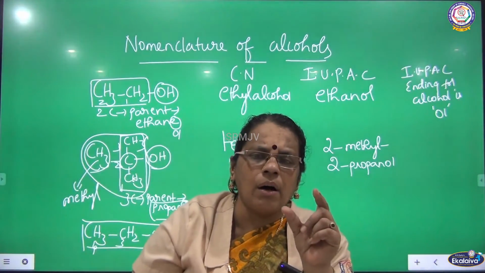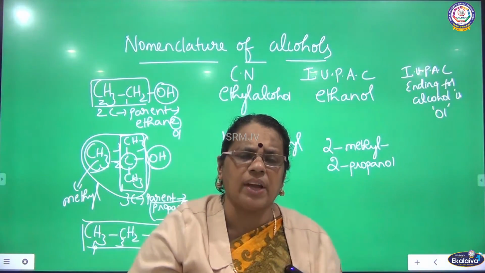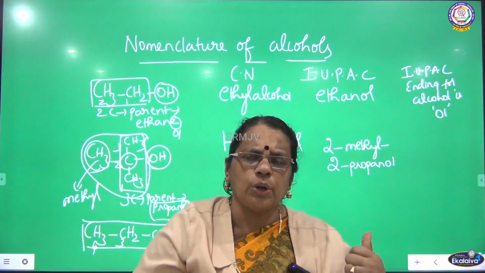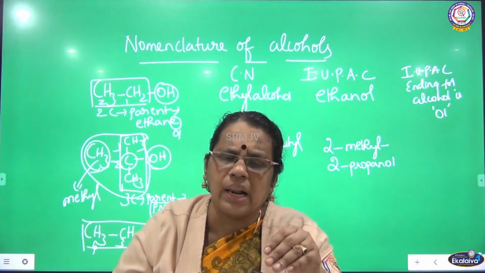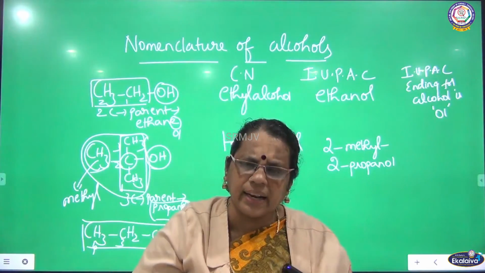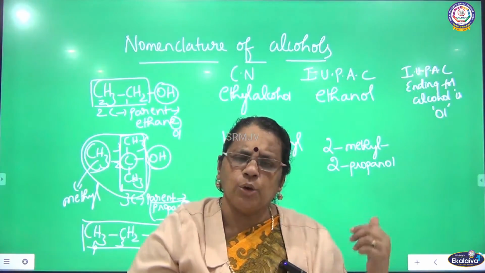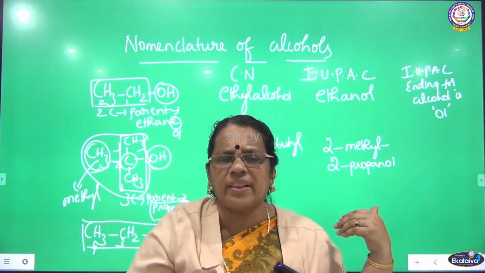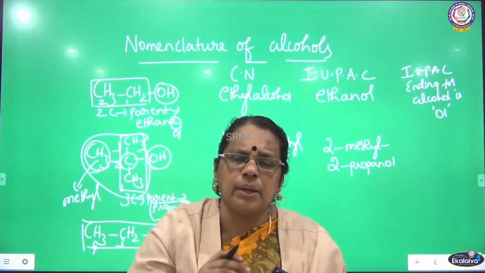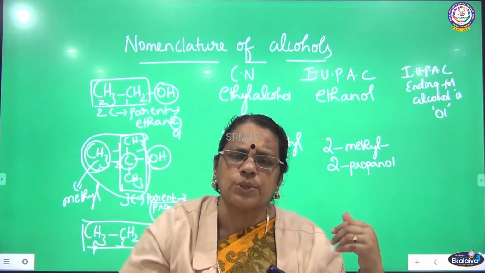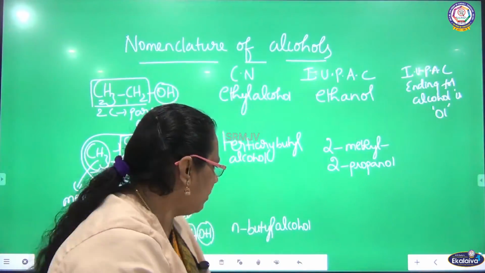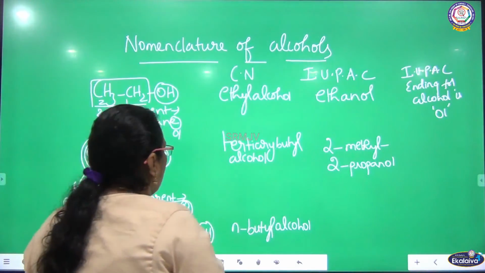Because when all the carbon atoms are there in the straight chain, what is the condition? We have to use the letter N, for normal, in the common name. Then you mention the group. What is the group present there? Butyl. So n-butyl. Which family does it belong to? Alcohol family. So n-butyl alcohol. This is the common name.